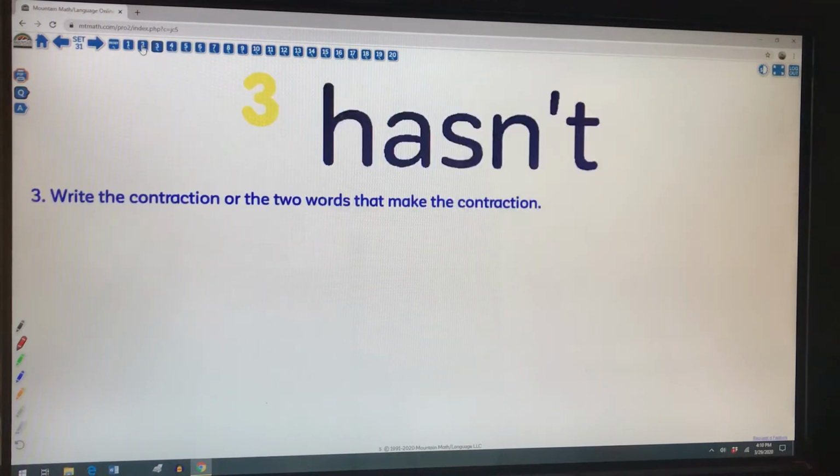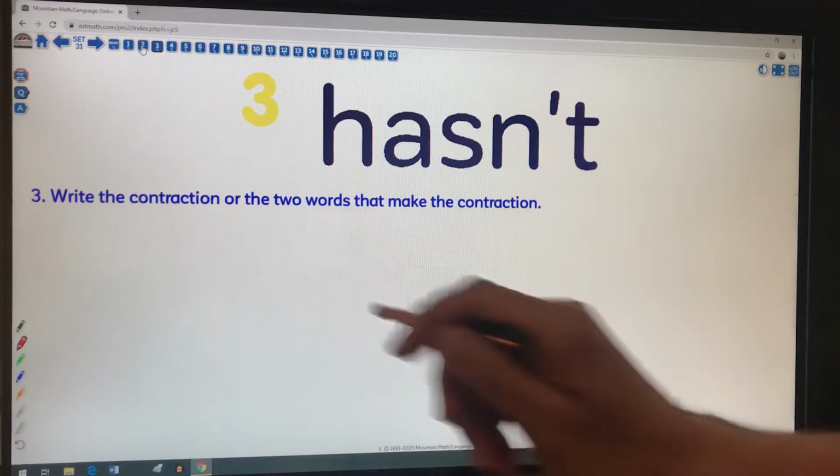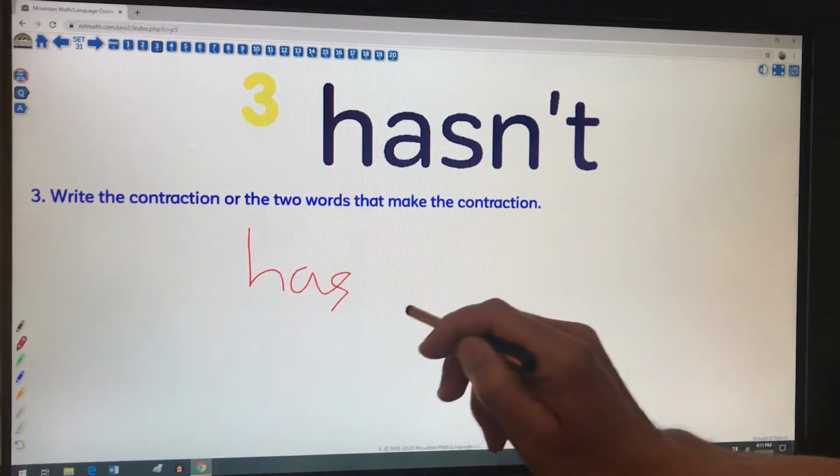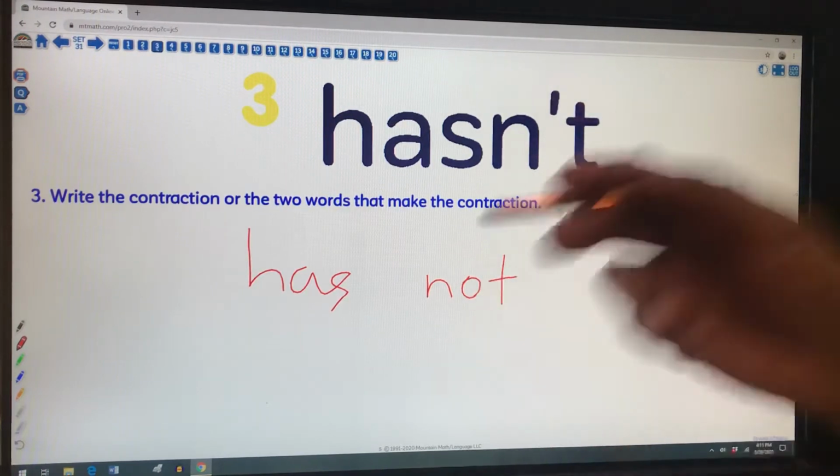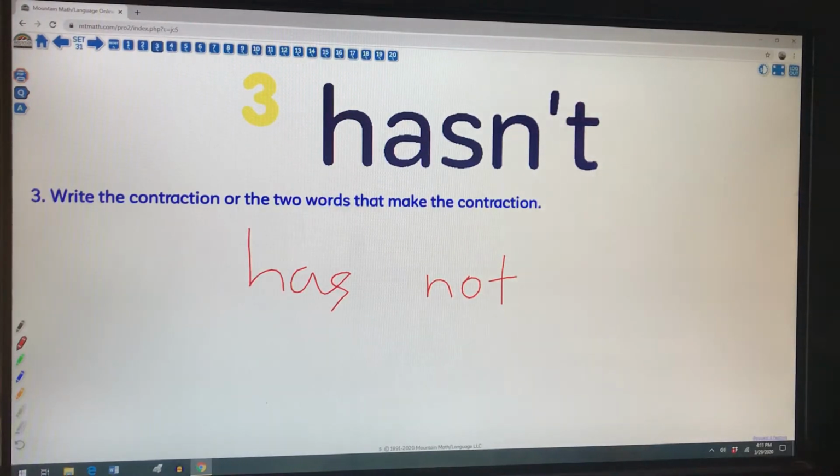Number three. All right, the contraction of hasn't. So there's going to be two words that are contracted to make hasn't. I can see the word has, and my contraction means that I took out that O and put an apostrophe. So the two words I have here are has and not.